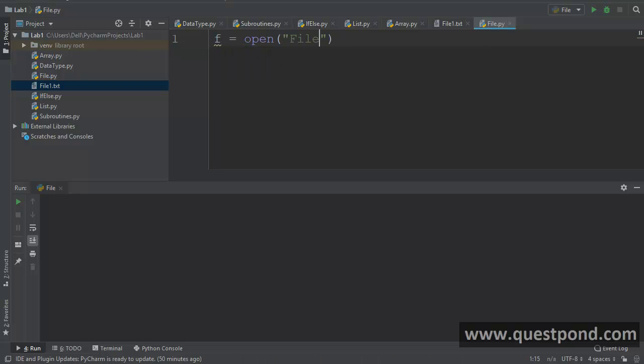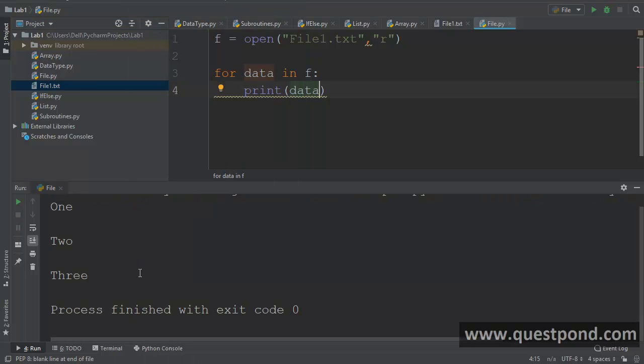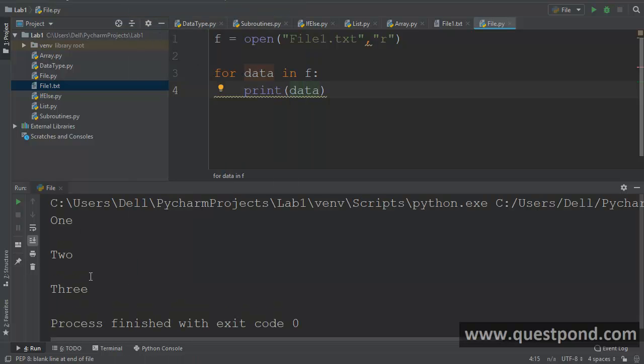The file is file1.txt, and we want to open it in the read only mode, right? And then we can say for data in f, go ahead and print the data. So print data, and you will say run file. So you can see 1, 2, 3, right? It's displaying me the data that is there inside the file.